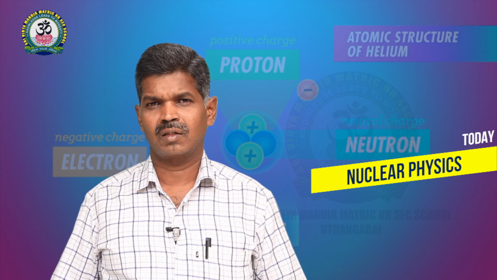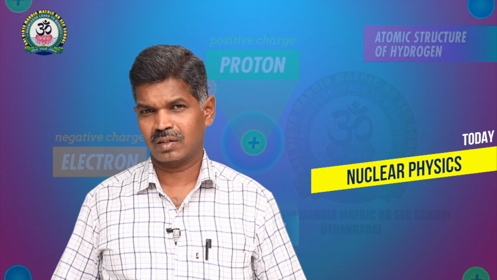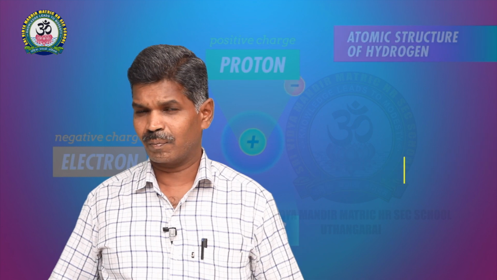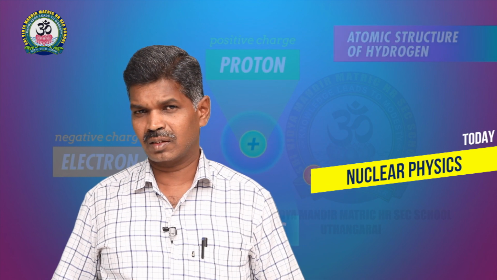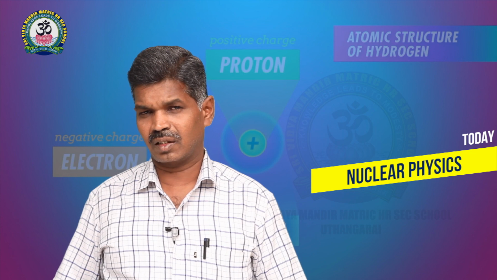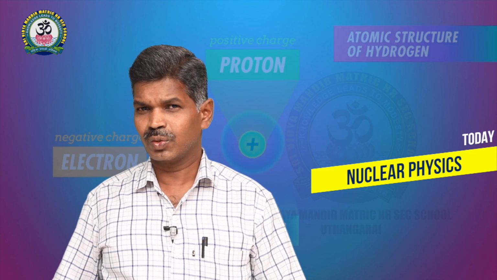Another topic is nuclear reactions. We have two types of nuclear reactions: nuclear fission reaction and nuclear fusion reaction.